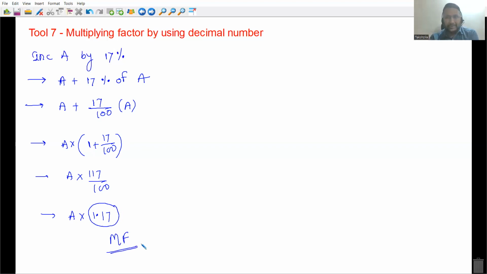So within a second the number A should click for you. For that you need to understand this. If I want to increase the number by 17%, then we have to multiply it by 1.17. Let's understand this concept, everyone.